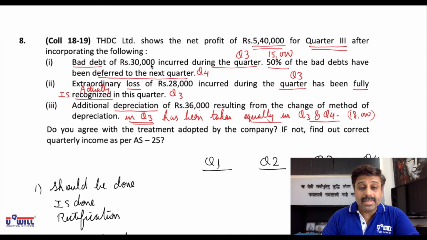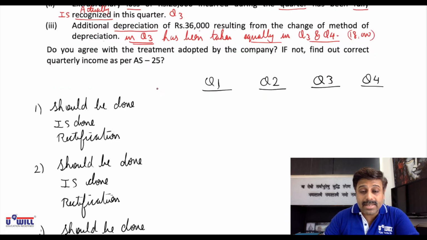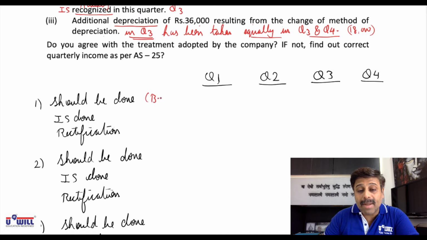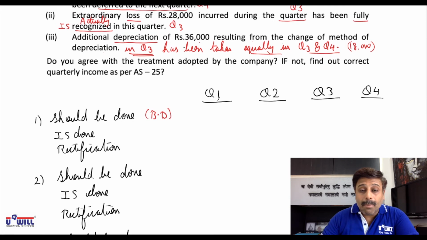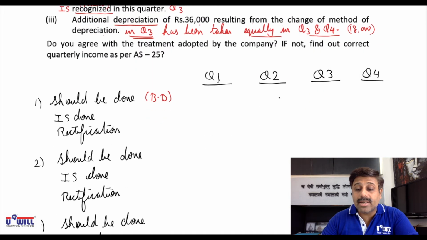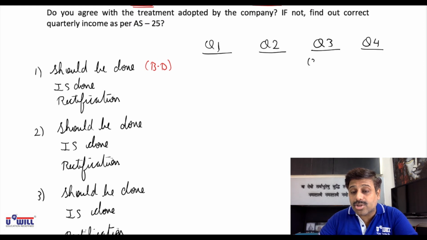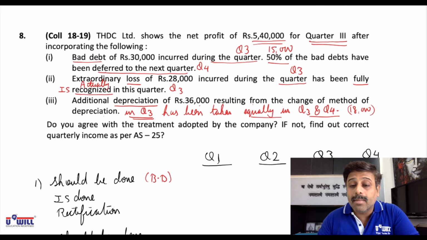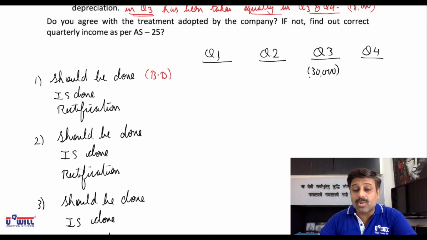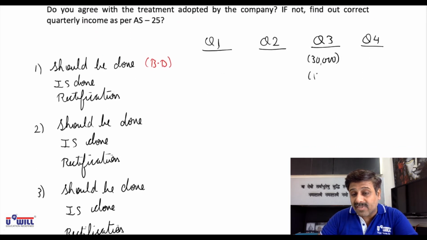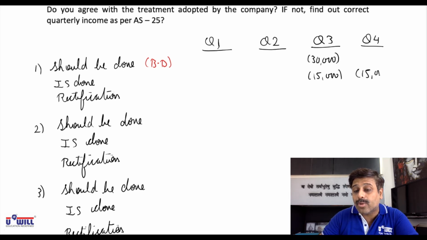Now let us see. First one is bad debts. Bad debts of 30,000 is incurred in quarter 3. So entire 30,000 should be, bad debts means it should be deducted from the profits of quarter 3. But 50% have been deferred to next quarter, means what is actually done? 15,000 is taken in quarter 3 and 15,000 is taken in quarter 4.